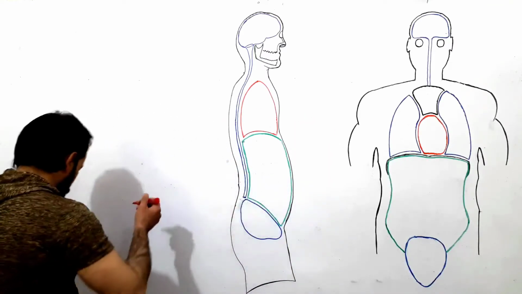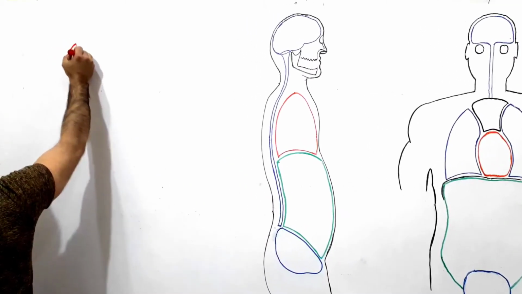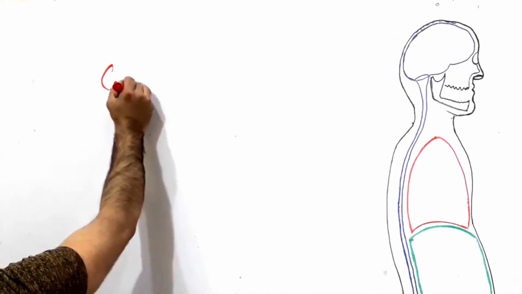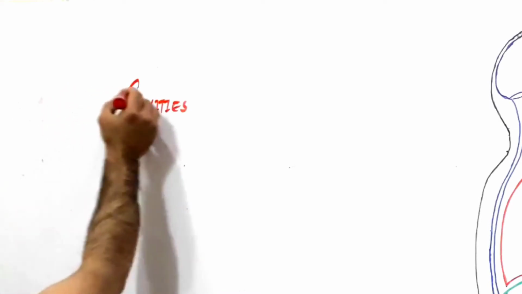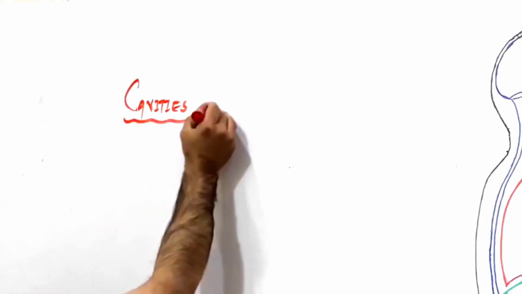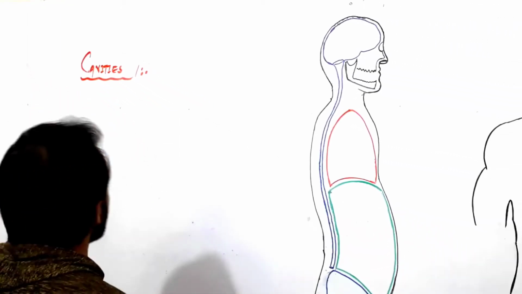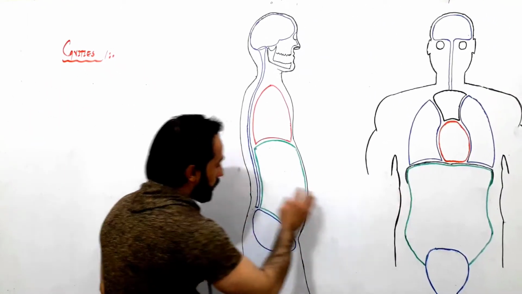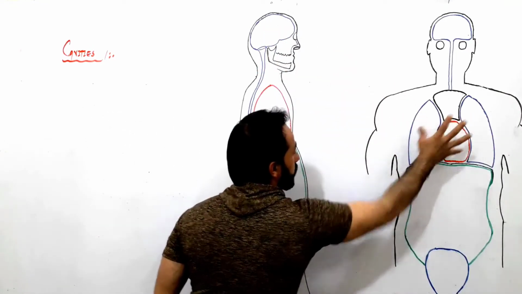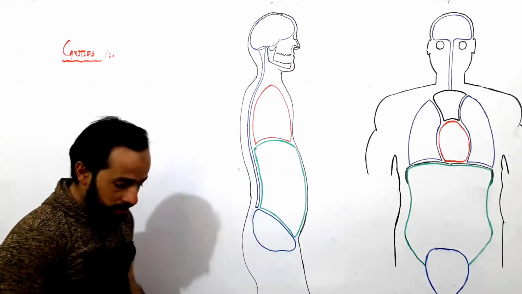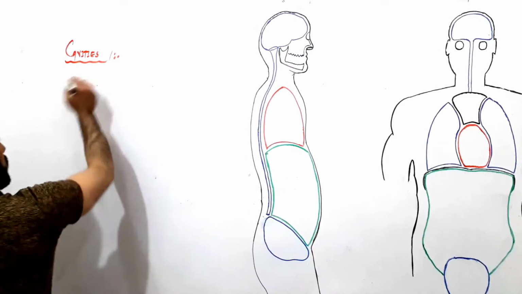Let me write first of all what is a cavity. Body cavities. In our body we have some empty spaces, some cavities in which the vital organs are placed and well protected. So what are body cavities?